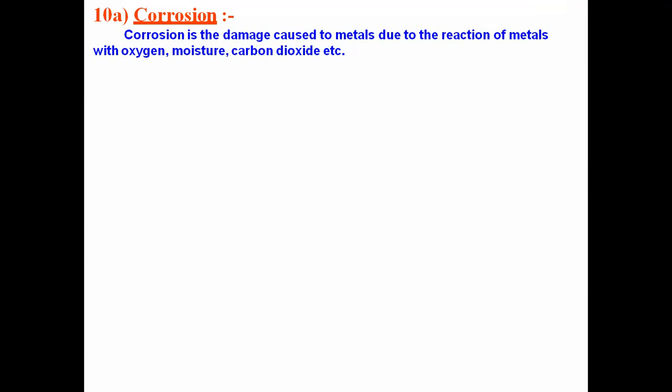That damaging of the metal by these atmospheric factors is called corrosion.